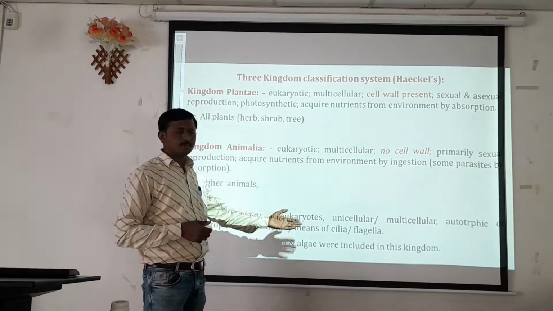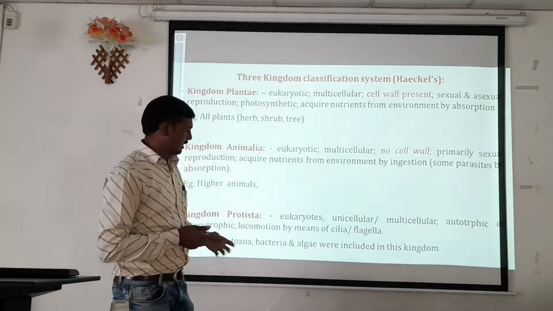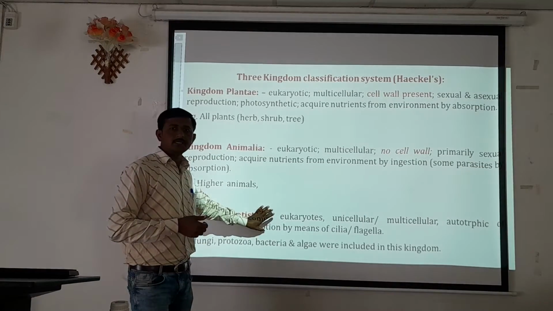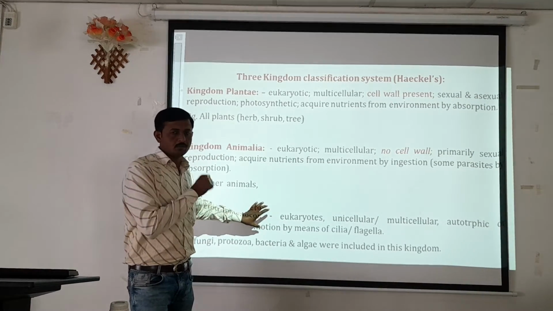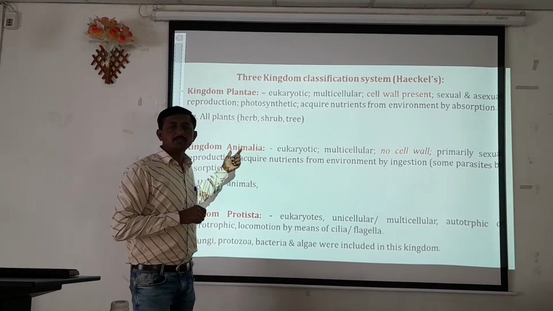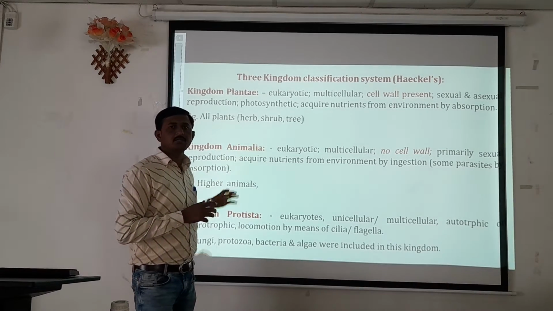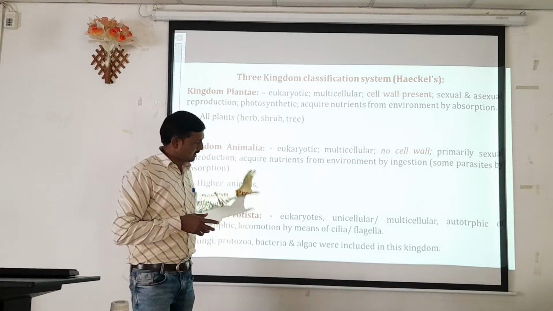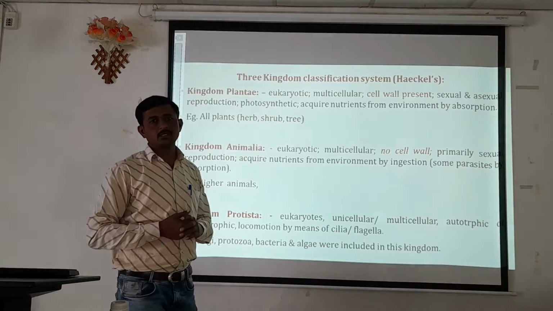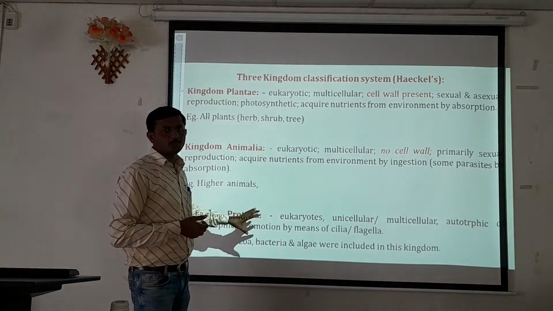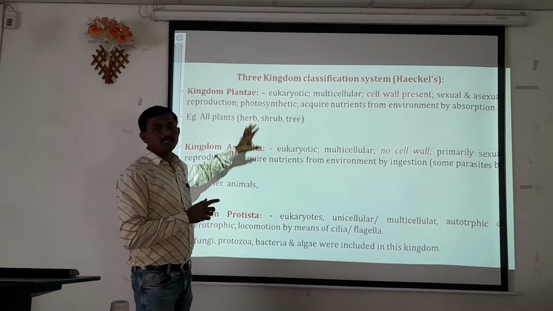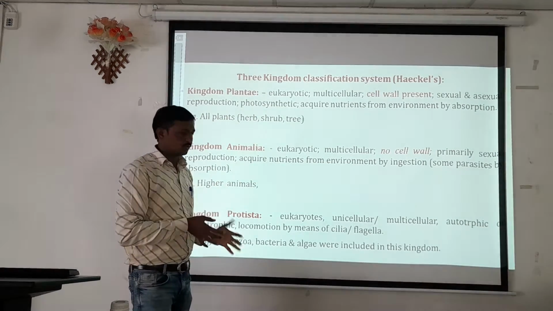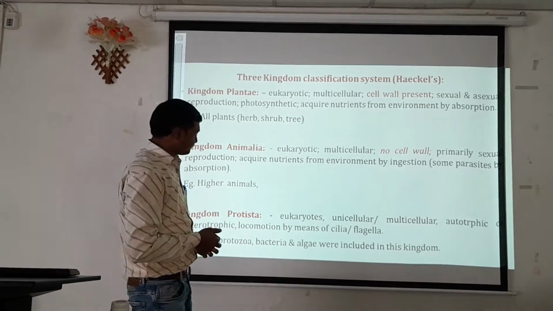So basically they are present in different small microorganisms, and by means of this, the organisms show the ability to move. Movement is a basic property which was used by Aristotle, along with external appearance, to differentiate the whole living world into kingdom Animalia and kingdom Plantae. The organisms included in the third kingdom, kingdom Protista, show properties somewhat similar to those of plants or animals. They show properties of both groups, so they are categorized into kingdom Protista.